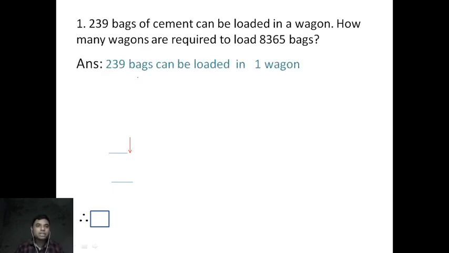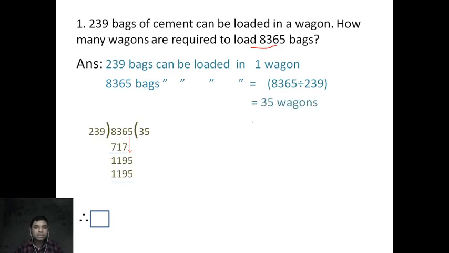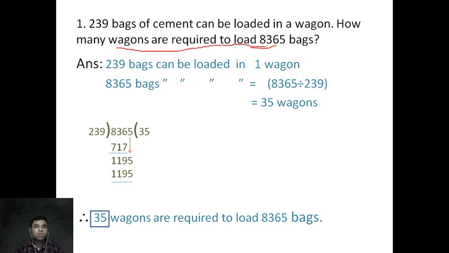So from your question, 239 bags can be loaded in one wagon. Now for this it is given, so we will do division. Okay, so your calculation is here. So the answer will be 35 wagons. And write the answer statement. Look, in place of how many, write: 35 wagons are required to load these bags. Is it clear, my dear students?